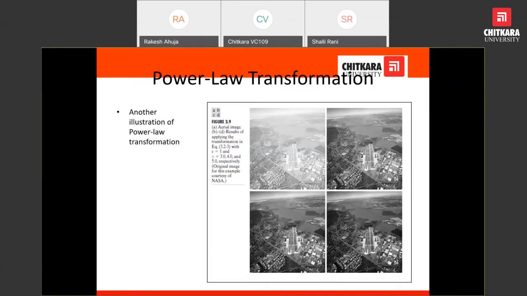So some power law transformations take place in B, C, and then finally you can see in image D, and this would be very helpful for the pilot to land the aircraft, because the objects are more visible. This is only possible by doing image processing techniques or gamma correction.